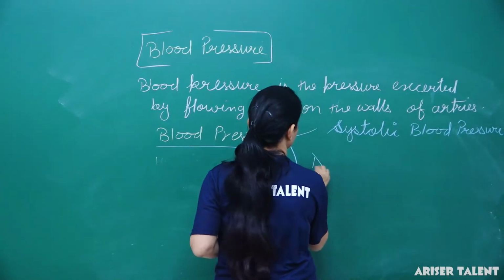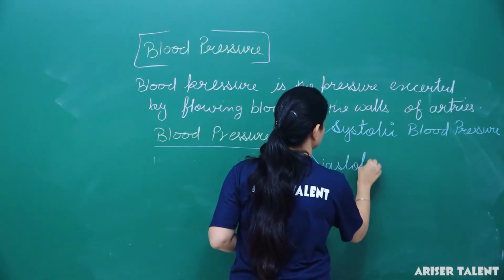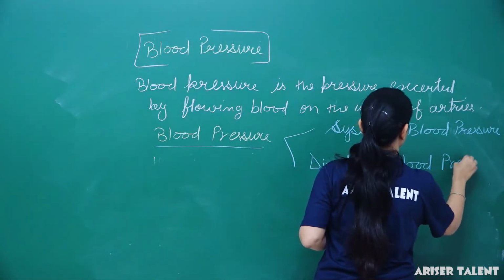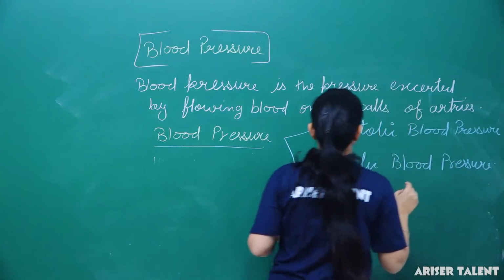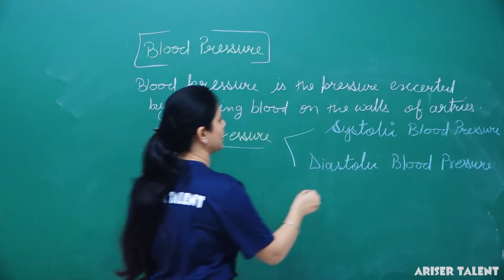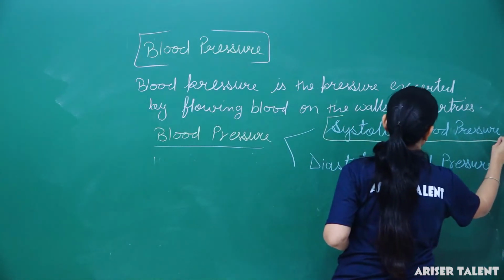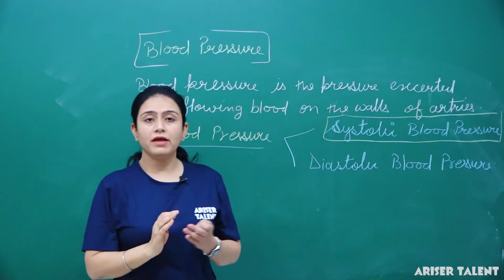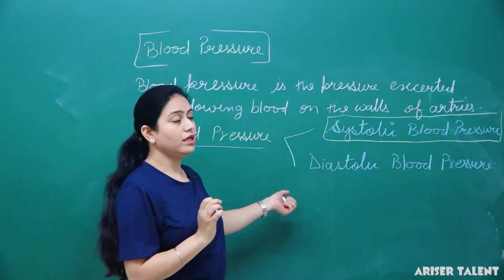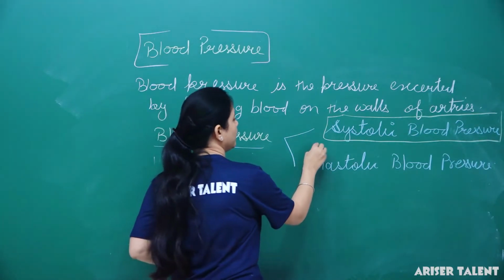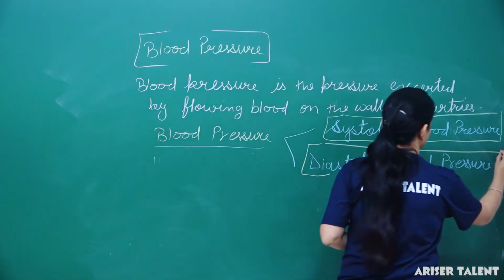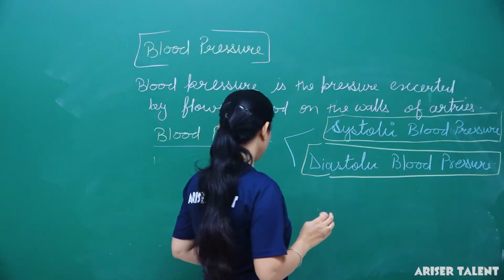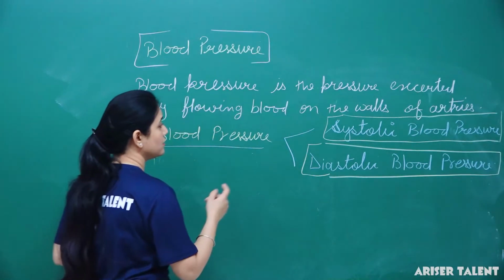Systolic blood pressure is exerted by the maximum contraction of the ventricles, and diastolic blood pressure is exerted by the maximum relaxation of the ventricles. Okay, so let me mention systolic blood pressure.